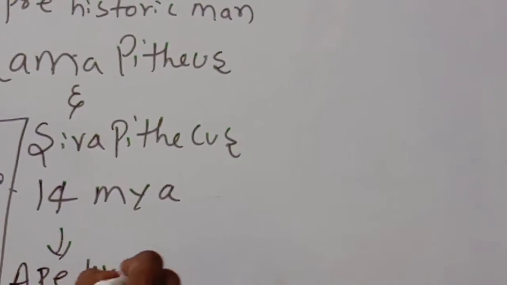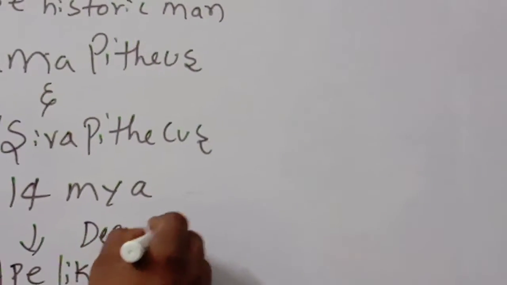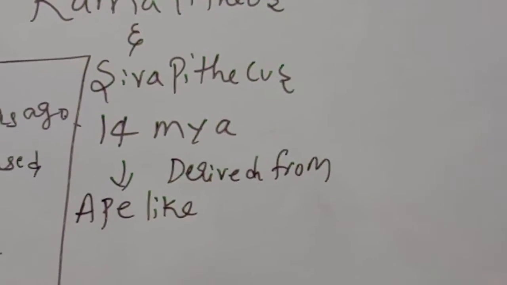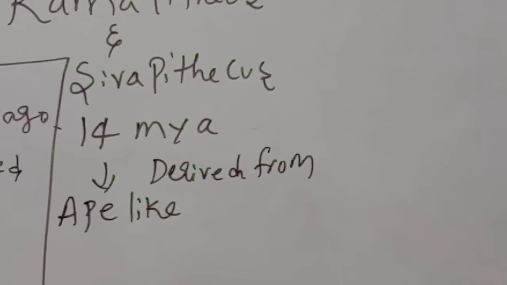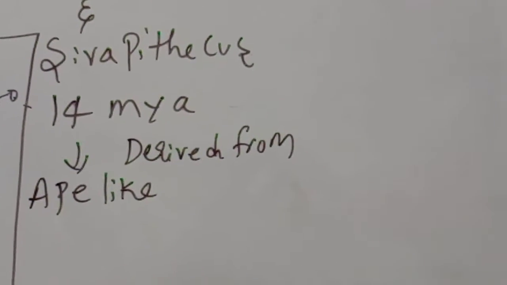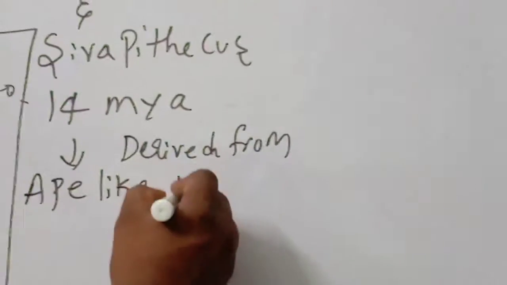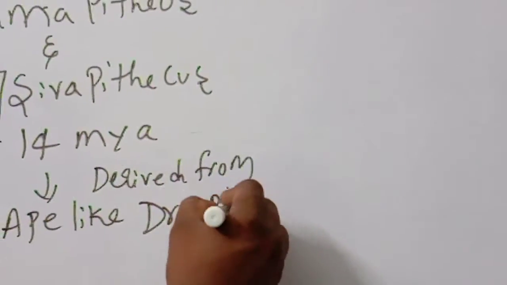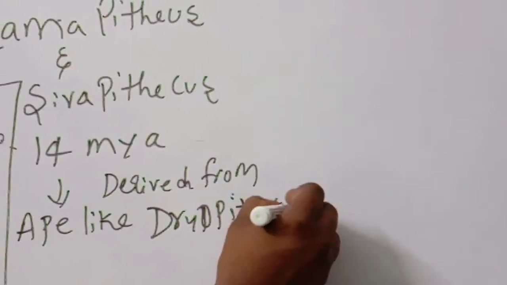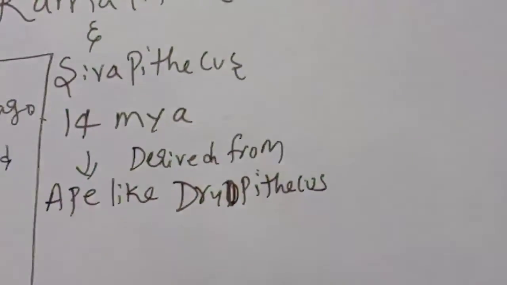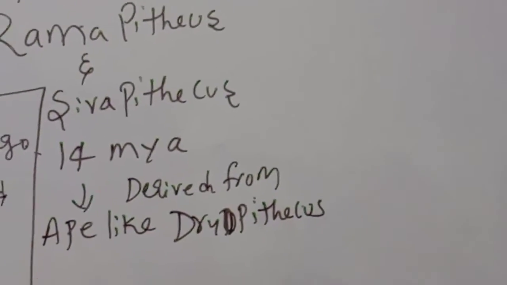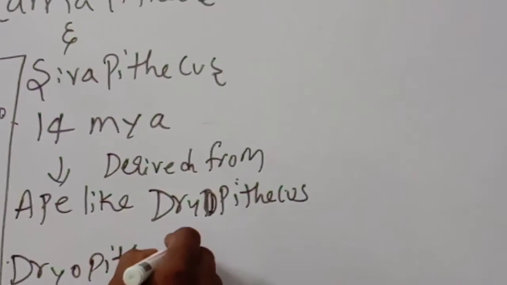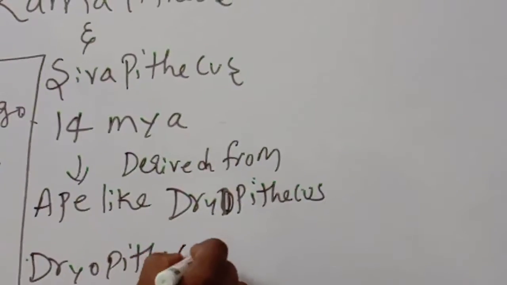What do you call the ape-like ancestor? Dryopithecus. This one you have to remember: Dryopithecus.